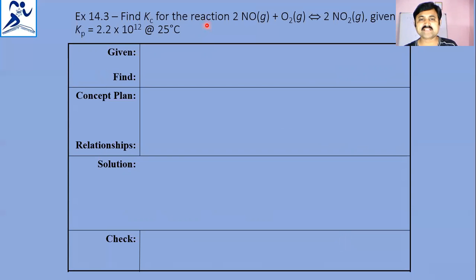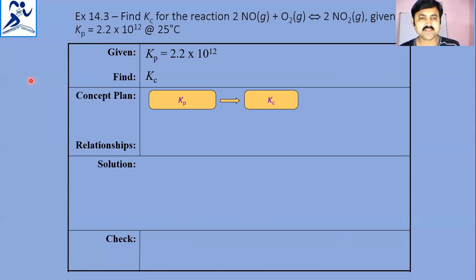Find Kc for the reaction 2NO plus O2 gives 2NO2, given Kp is equal to 2.2 into 10 to the power of 12 at 25 degrees Celsius. What is given is Kp, and the aim of the problem is to find Kc. Here, as the concept map shows, Kp should be converted into Kc.